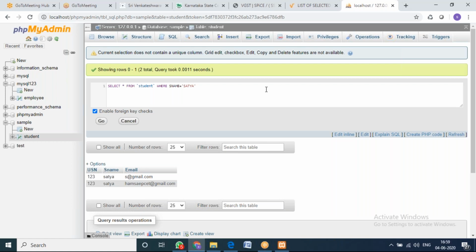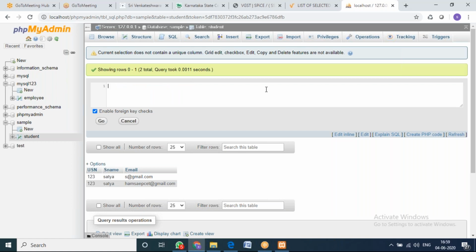So AND is there, OR is there, and also you can find out with the conditions. You can also put the LIKE conditions in select. There are so many queries which we can pass through select. Those queries we are going to see after seeing the update and delete. After seeing the update and delete, I'm going to show you. Now we'll see how to write the update query.